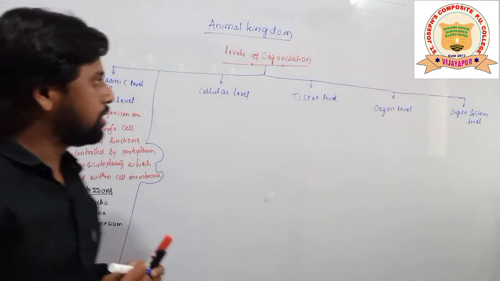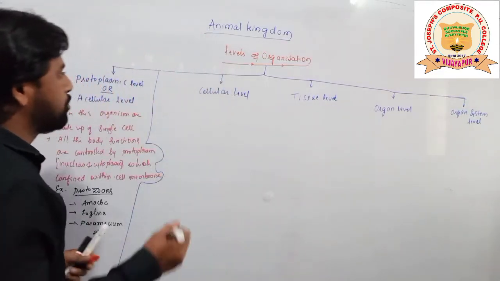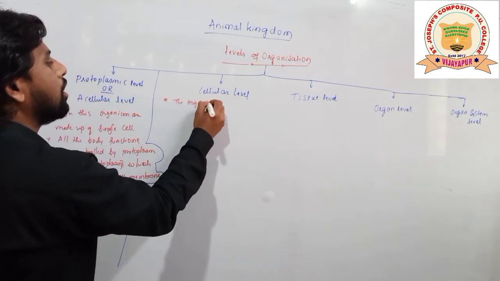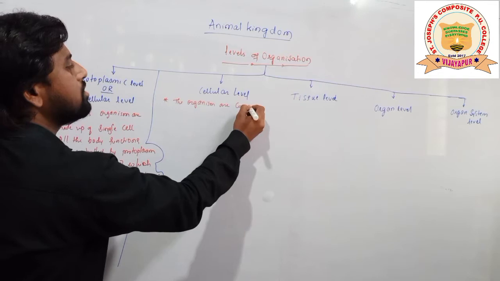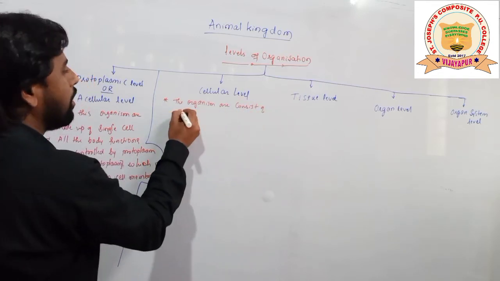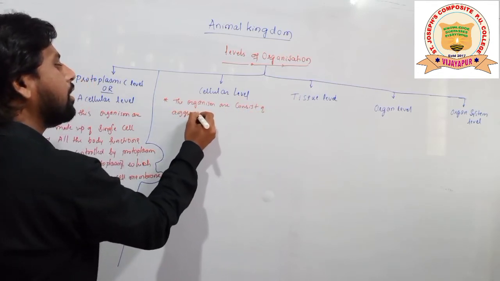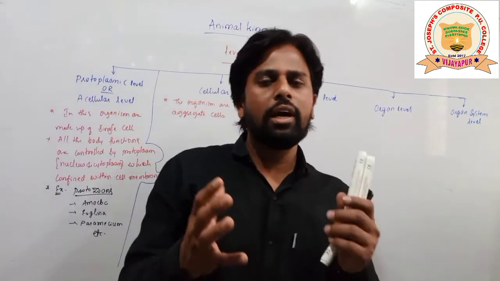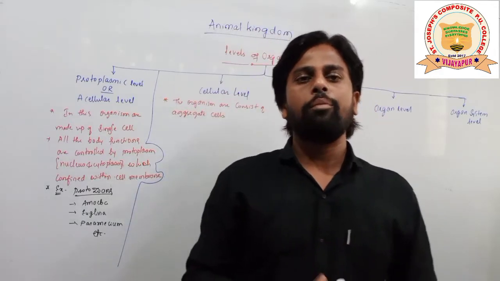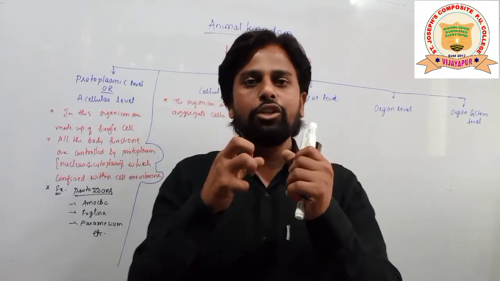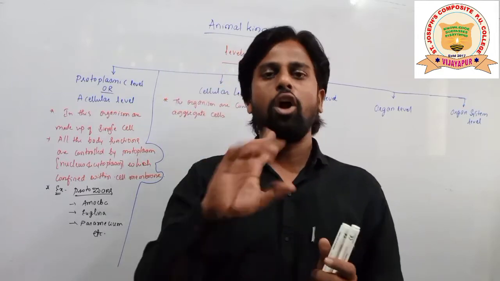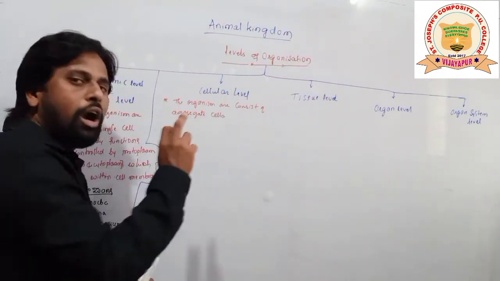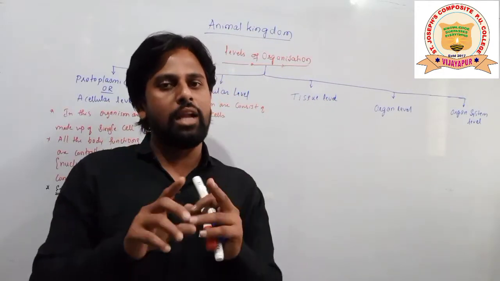So next group comes here, what? Cellular level. In this group, students, cellular level indicates what? The organisms consist of aggregate cells. Aggregate cells means what, students? Here some groups of cells are there, but those cells are not completely joined together to form a tissue. They are not going to form a tissue, students. Here cells are loosely arranged. So aggregate word meaning is what? Loose arrangement of cells. Okay.